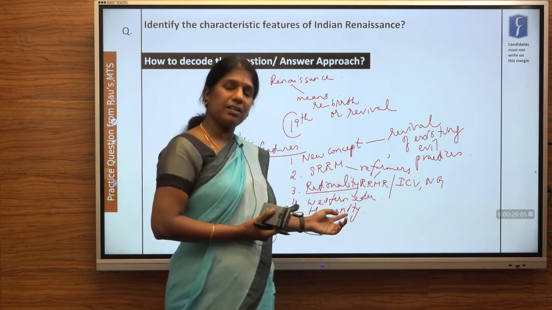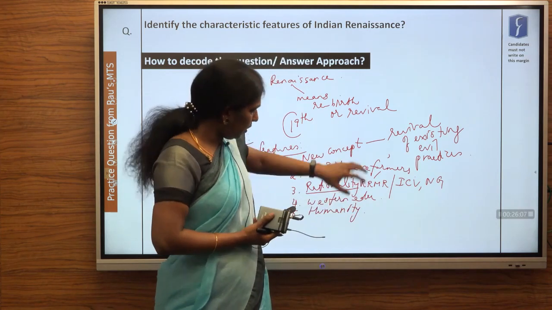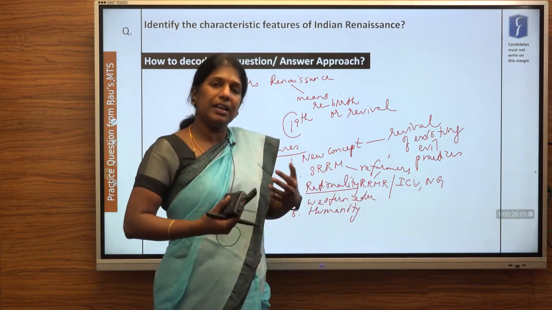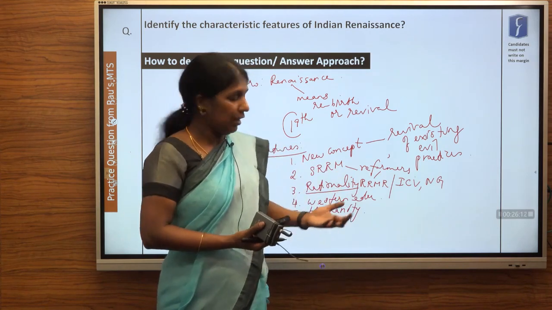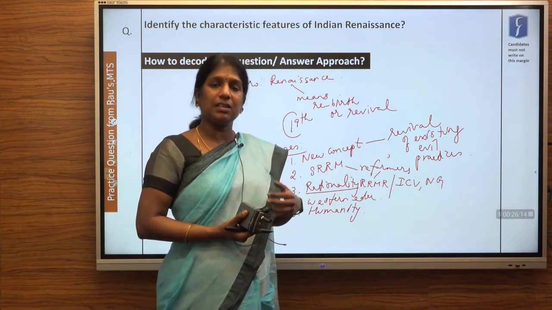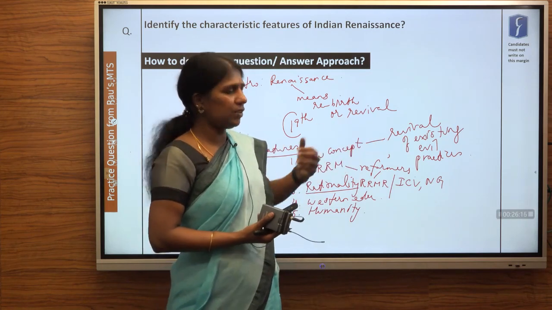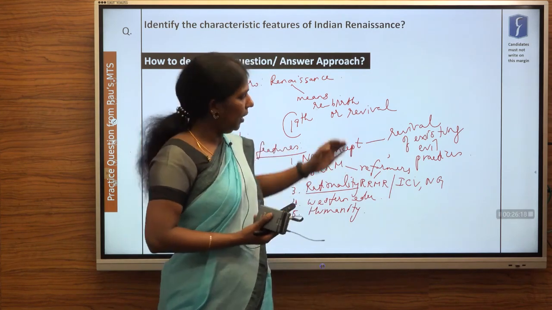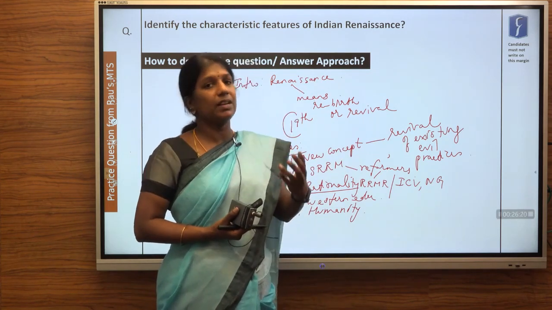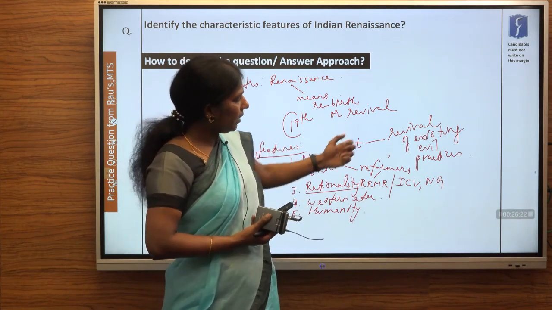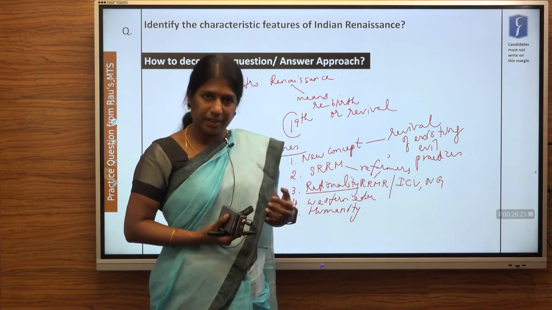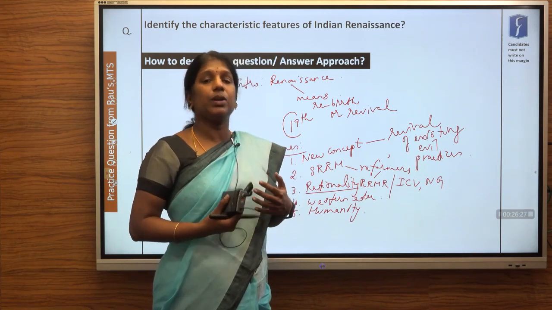So any evil practices which were there in India, with the concept of humanity, local Indians themselves wanted to abolish. Say for example, initially sati. Sati was a practice which entered India during the Gupta period. But gradually it became a norm which was even given in the Manusmriti. But when Raja Ram Mohan Roy wanted to abolish it, many local Bengalis were totally against it.